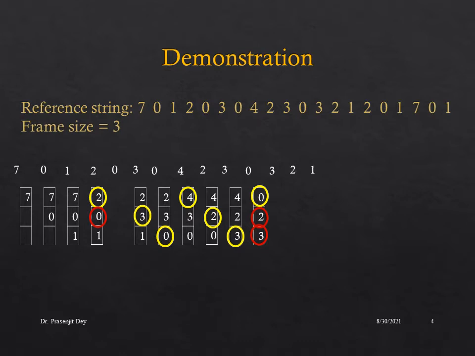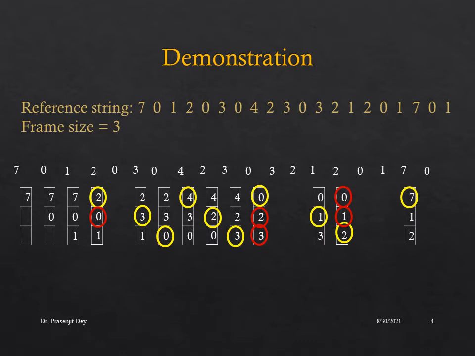When 1 arrives, we are again going to replace the oldest page table entry, that is 2 in here. So we have replaced 2. Now when 2 arrives, we are going to replace the oldest entry 3. Similarly, when 0 arrives, 0 is there in the page table. When 1 arrives, 1 is also in the page table, so there will be no page fault. When 7 arrives, we are going to replace the oldest entry in the page table, that is 0, so we are going to replace 0 with 7.